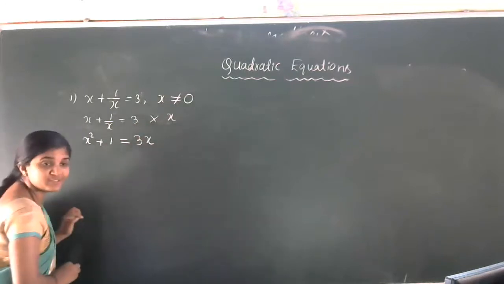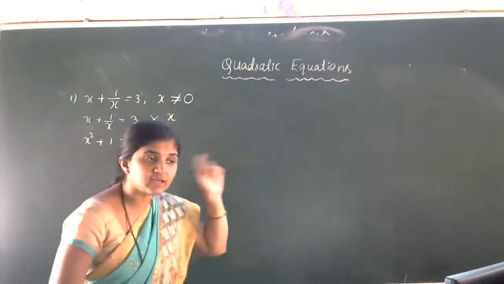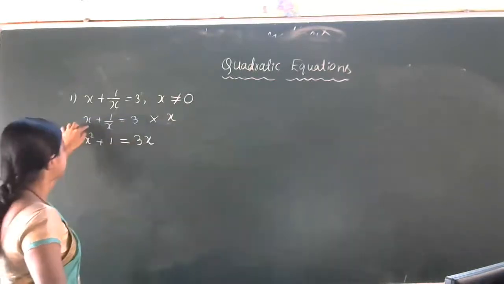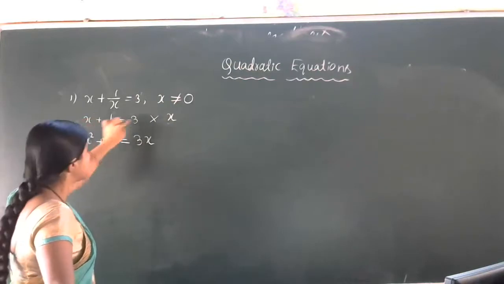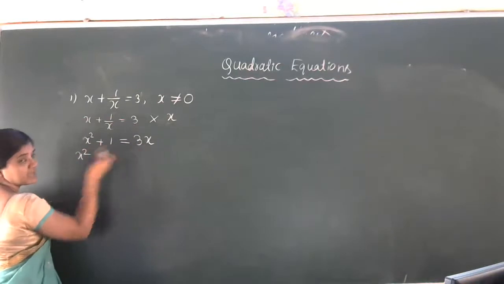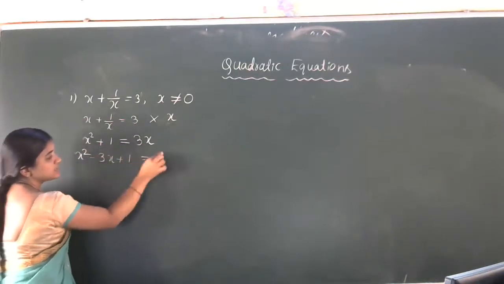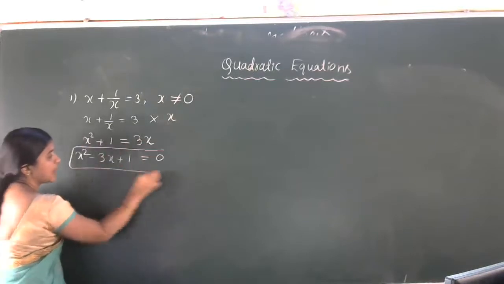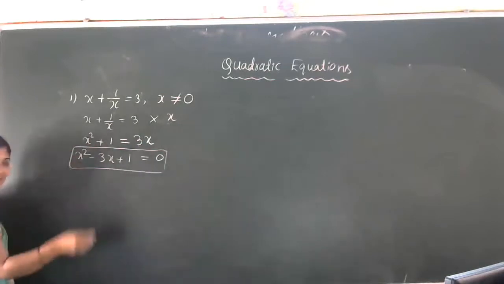Got the idea of this one, students? For multiplying the whole equation with x: x into x is x square, 1 by x into x is 1 only, then 3 into x is 3x. Now x square, take this 3x to this side: x square minus 3x plus 1 is equal to 0. This is the required quadratic equation. Got the idea of this one? Now you can continue.